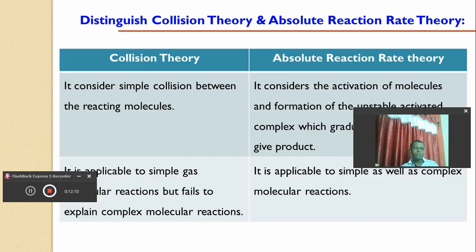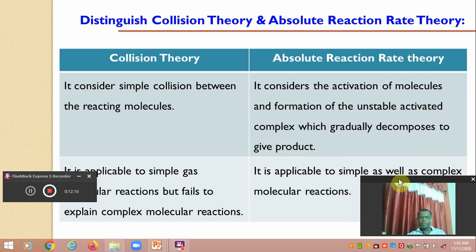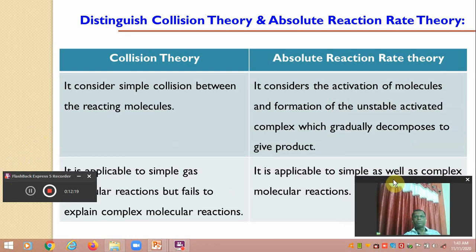So here, dear friends, we already covered the collision theory, and after that we also studied the transition state theory, which is also called the absolute reaction rate theory. We can distinguish these two theories based upon some concepts that we discussed in the previous lectures.